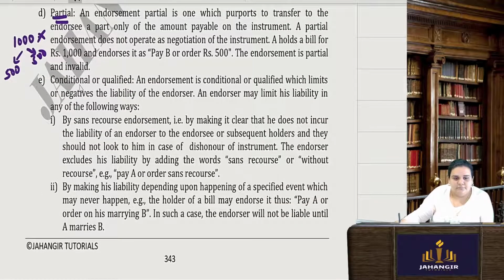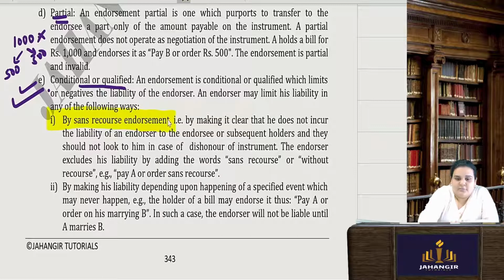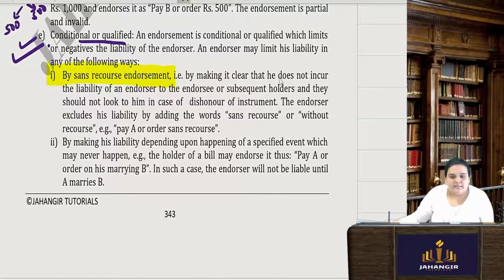And conditional or qualified endorsement. Conditional endorsement means there are some limits put up by the person who is endorsing it. One condition is the sans recourse endorsement. It means he makes it clear that he does not incur any liability of the endorser to the endorsee or subsequent holders, and they should not look to him in case of dishonor. So if I have made a sans recourse endorsement, it means that if tomorrow dishonor of that instrument takes place, you cannot come back to me.